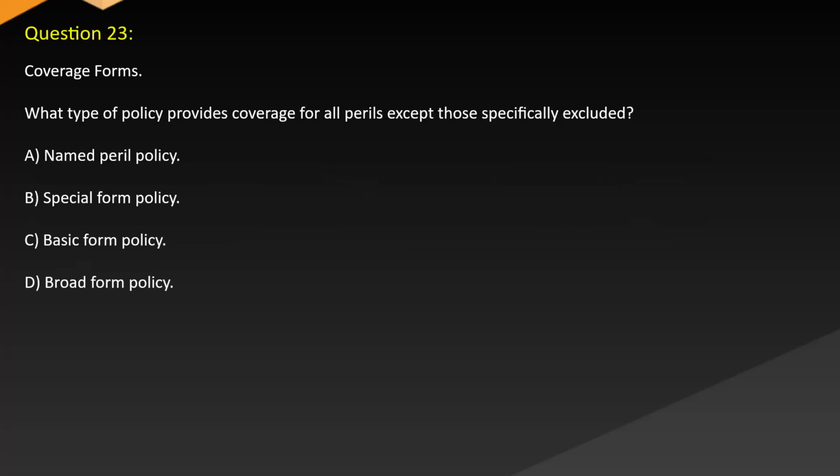Question 23. Coverage forms. What type of policy provides coverage for all perils except those specifically excluded? A. Named peril policy. B. Special form policy. C. Basic form policy. D. Broad form policy.